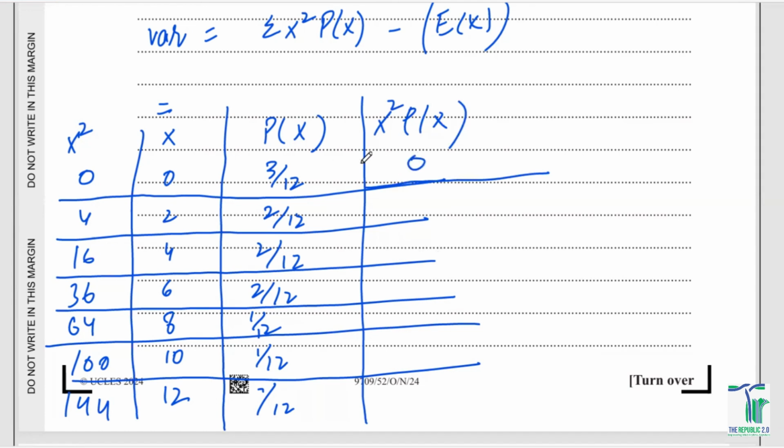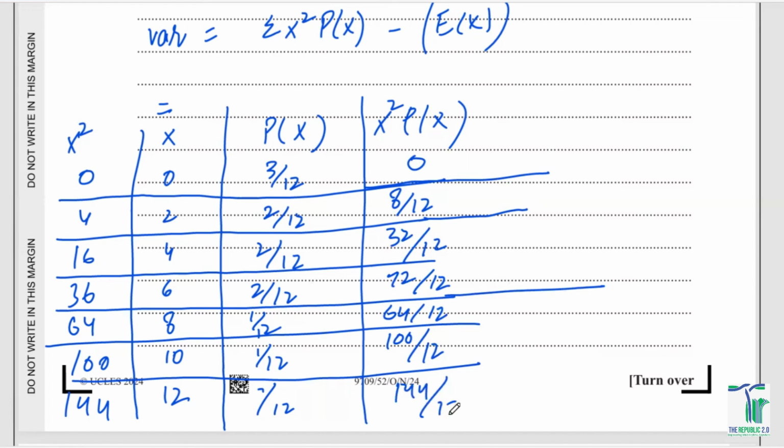It has to be 0. 4 times 2 upon 12 has to be 8 upon 12. 16 times 2 has to be 32 upon 12. 36 times 2 has to be 72 upon 12. 64 times 1 has to be 64 upon 12. 100 times 1 has to be 100 upon 12. And 144 times 1 upon 12 has to be 144 upon 12.